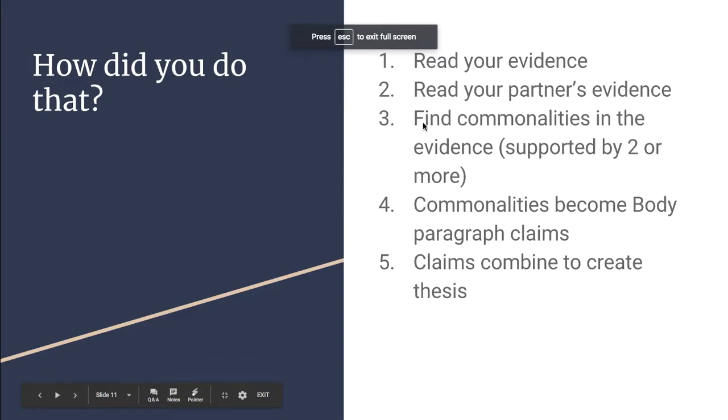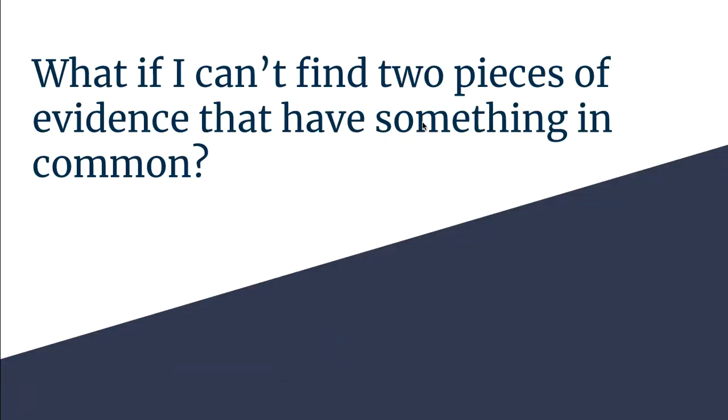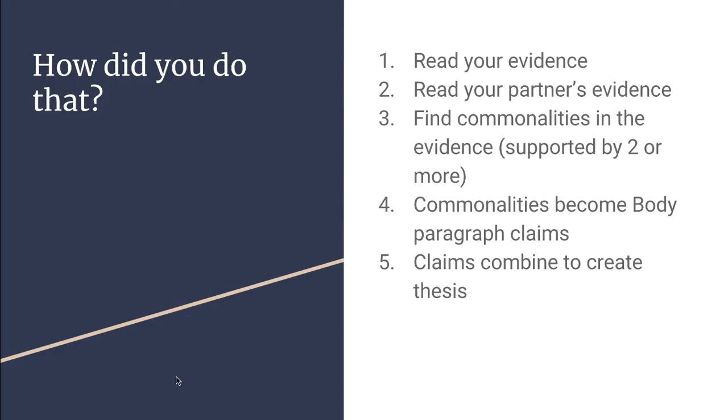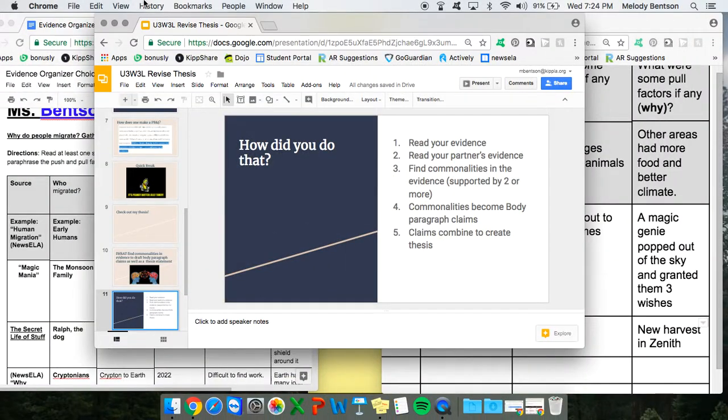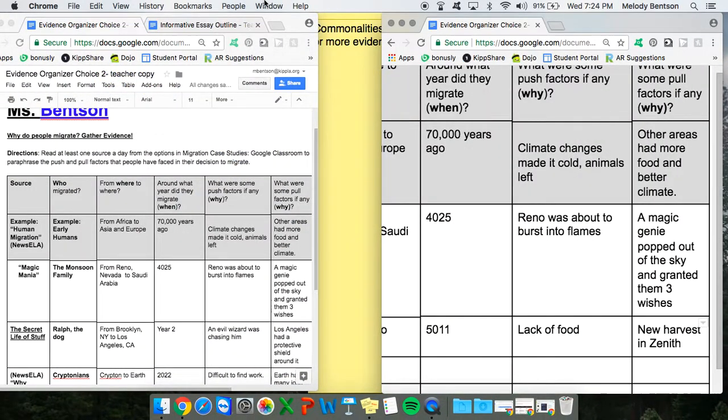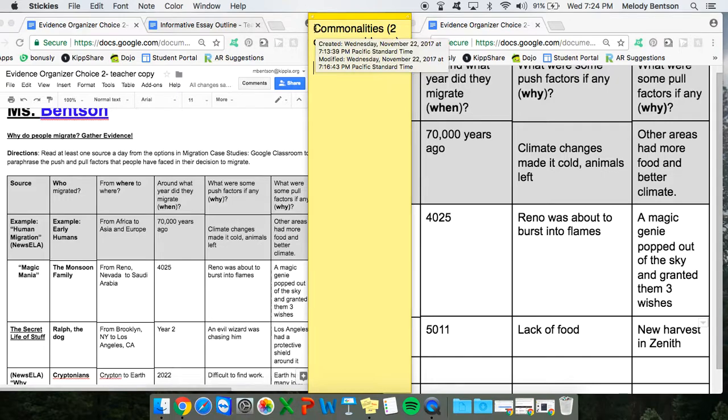Check, check. Now, the challenging part is to find commonalities. Commonalities mean things that the evidence has in common. So we know that there's a commonality if it's supported by 2 or more. So again, commonalities, things that they have in common. So watch how I do this. First, and I'm going to take note here, commonalities, 2 or more evidence.